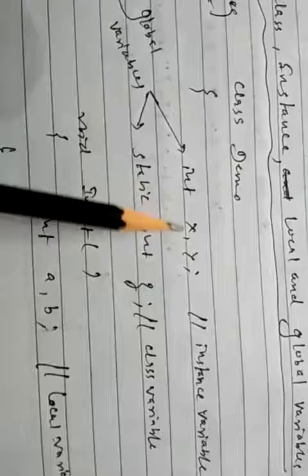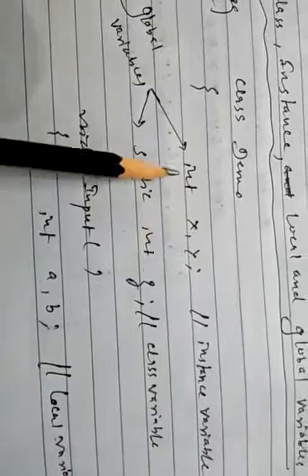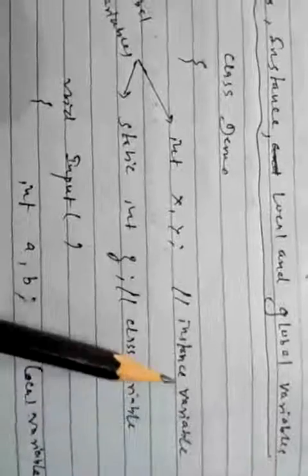There is the class Demo, and there are the variables x and y which are non-static. So these are called instance variables, and an individual copy will be generated for every object.